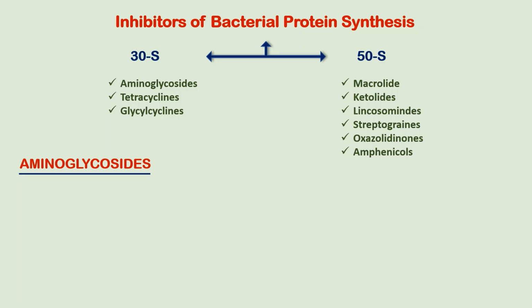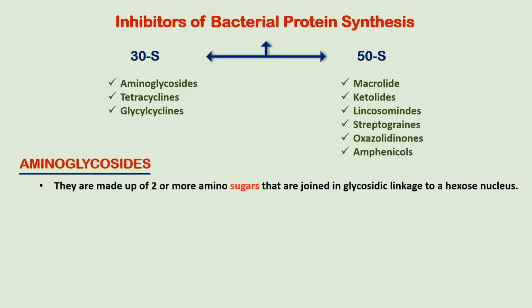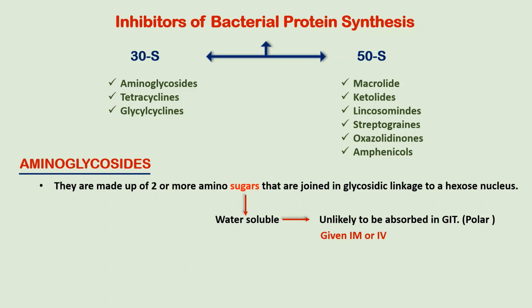These aminoglycosides are structurally sugars, that is, they are made up of two or more amino sugars joined in glycosidic linkage to a hexose nucleus. As it is a sugar, they are water soluble, so they are unlikely to be absorbed in the GIT because they are polar. So this drug should be administered IM or IV. Due to this same property, that is water solubility, it cannot cross the blood-brain barrier, and it is excreted unchanged in urine and not metabolized by the liver. So we need to adjust its dose in kidney failure patients.